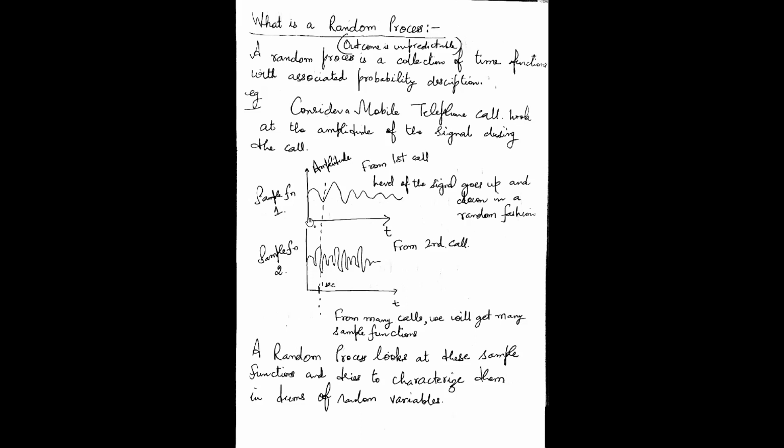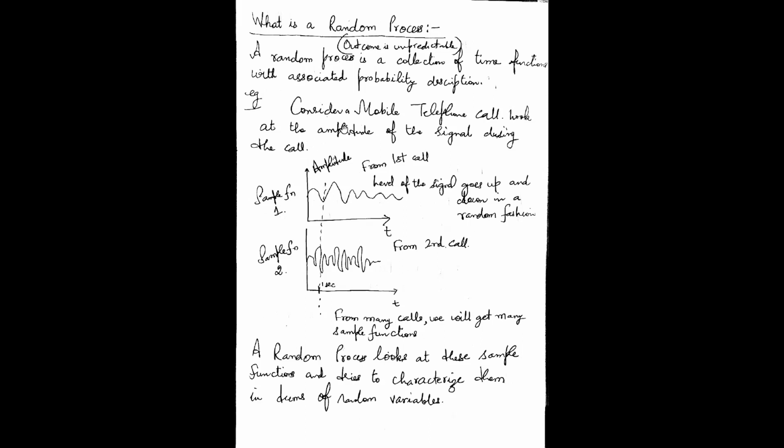As the call is in progress, we are plotting the signal amplitude. This is sample function number one. This is the variation of the amplitude with respect to time for the first call.